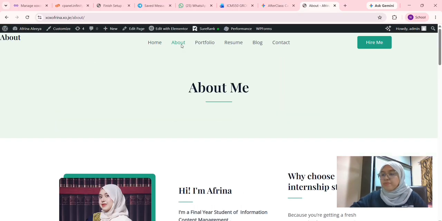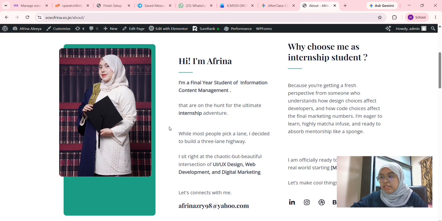Okay, so moving on next is the about page. On top of it I post a brief explanation, hi, I'm Afrina, and again I state that the purpose of this portfolio is for me to find an internship placement. So I state my course, and I also state the fields that I'm into, which are UI design, web development, and digital marketing, the roles that I focus on. Also I put my email again. To make it a little fun, I also put why choose me as an internship student and state my reasons there.